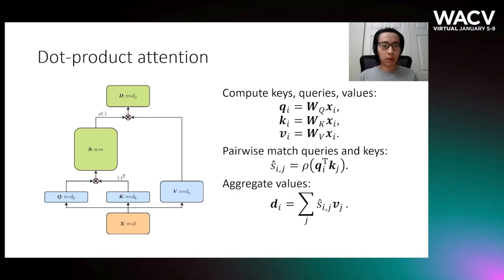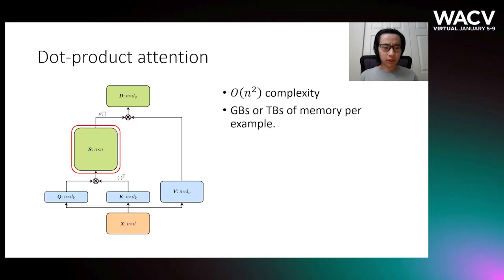The solution proposed to this problem is dot product attention, which computes a query, a key, and a value at each pixel, and then pairwise matches queries to keys to form the attention scores, and then uses the attention scores to aggregate the values. This mechanism effectively establishes long-range interactions in one shot, because it densely connects every pair of pixels. However, that also means the complexity for memory and computation is order n squared for this module. This would translate to gigabytes or even terabytes of memory per example on high-resolution images or videos.